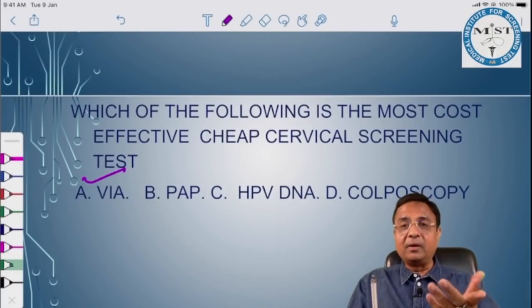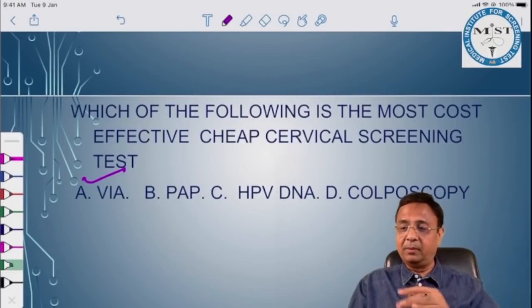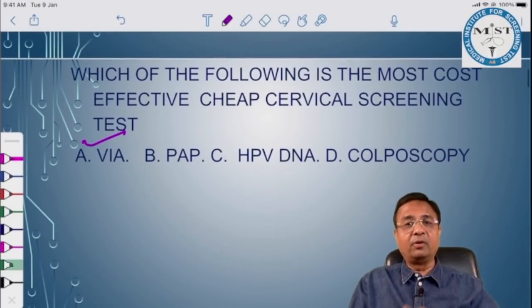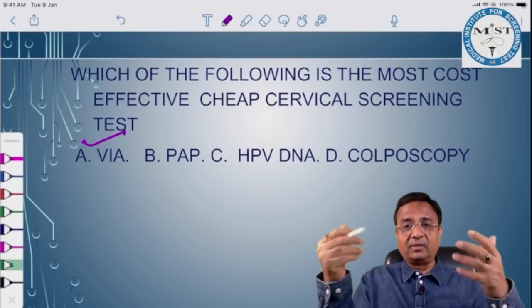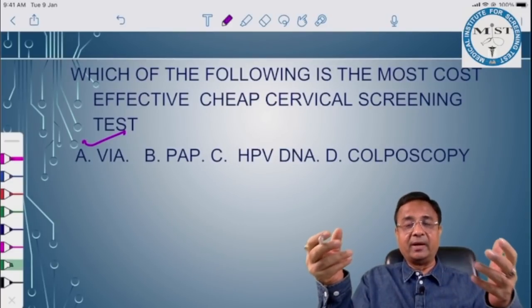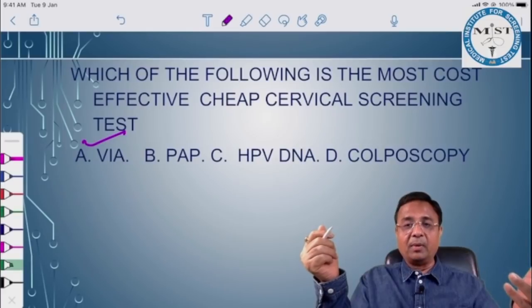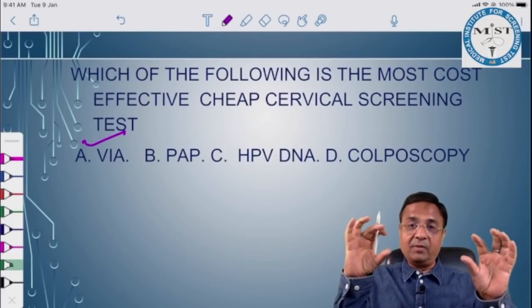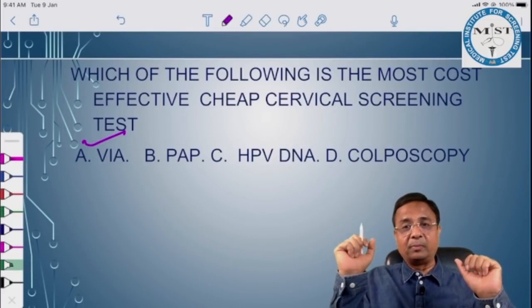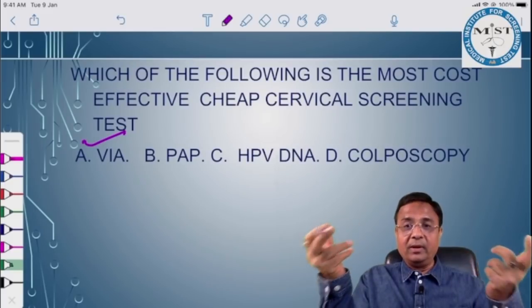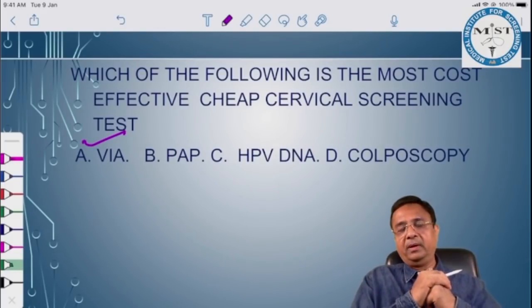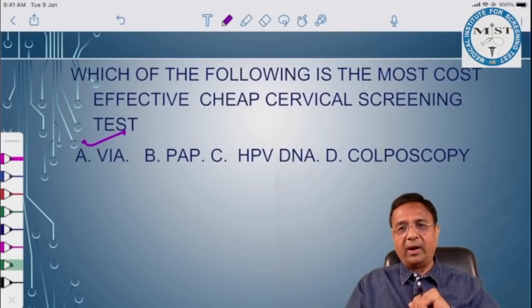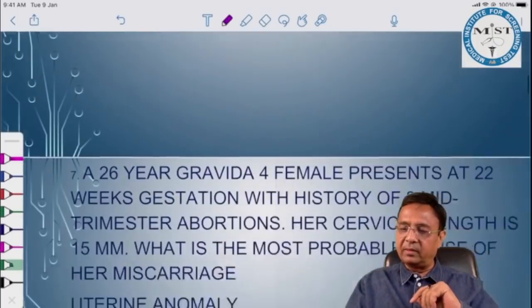HPV DNA, how can it be most cost effective and cheap? Colposcopy, again it's not cheap, and colposcopy is done mostly when she is complaining of irregular bleeding per vaginum or if she comes with an abnormal Pap smear report, and then we immediately go for a careful per speculum examination, and if no lesion is visible, then we usually switch over to colposcopy. So the answer to this question is VIA, visual inspection with acetic acid.